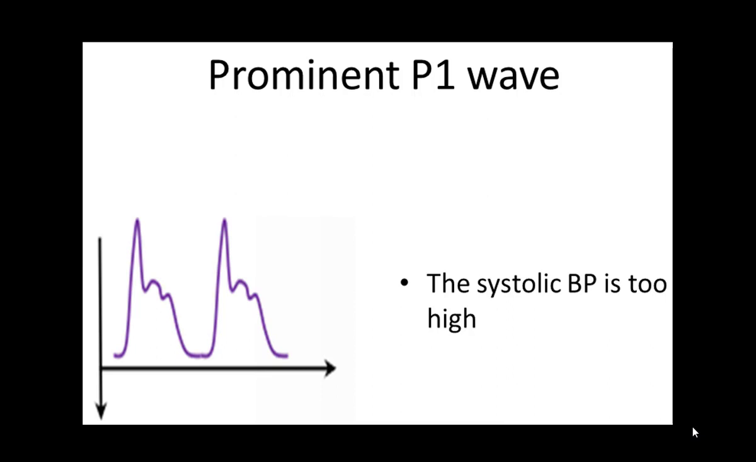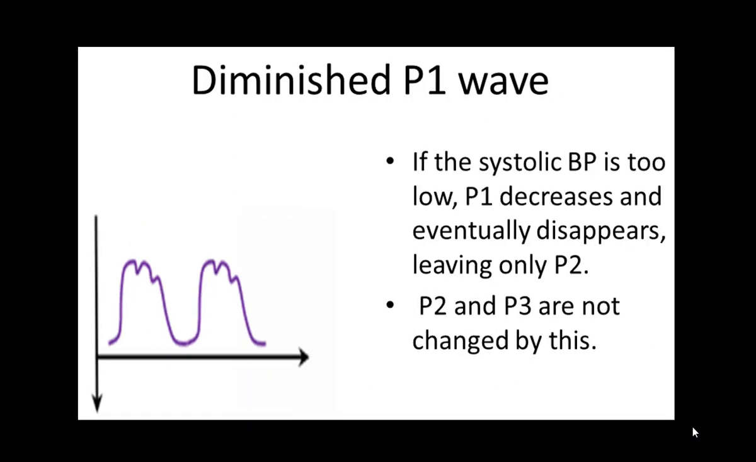You just have a prominent P1. The P2 and P3 are at normal. P1 represents arterial pulsations, remember. So if you have a prominent P1, this is because the systolic blood pressure is too high. You have a diminished P1. So if systolic blood pressure was high and you had a prominent P1, if the systolic blood pressure would be low, you will have a diminished P1.